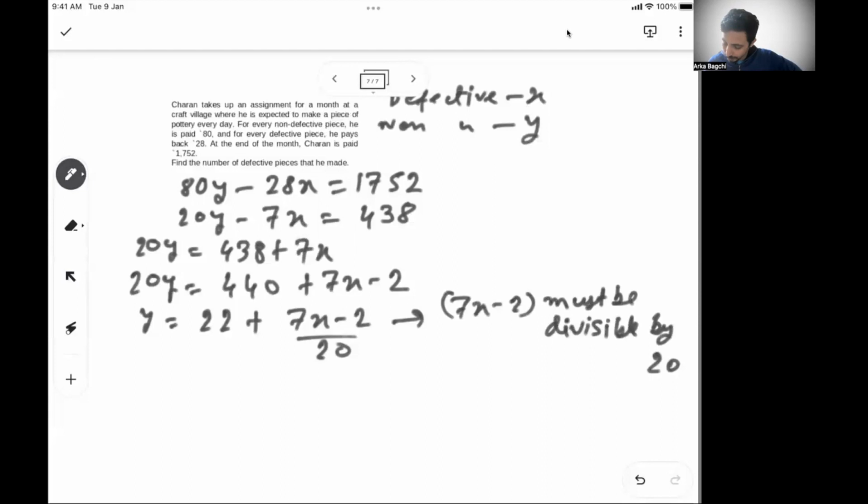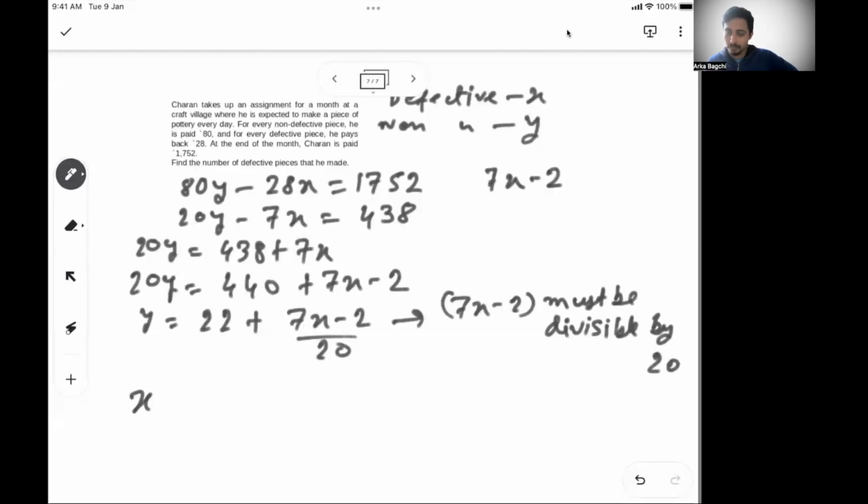So what are the ways? What can the values of x be? If 7x minus 2 has to be divisible by 20, the first multiple of 20 is 20 only.